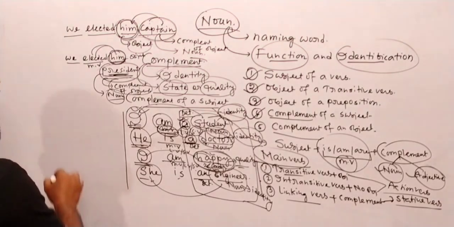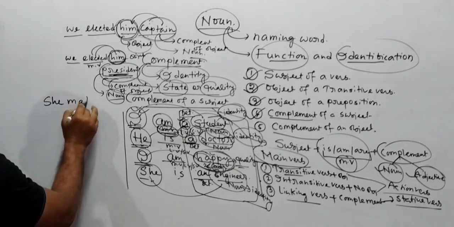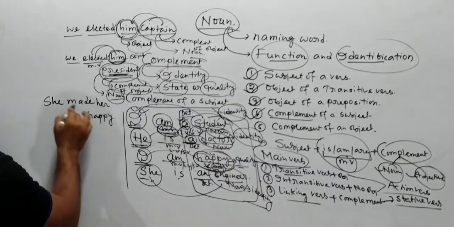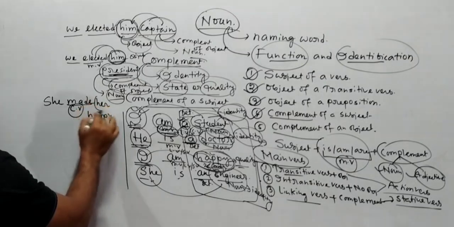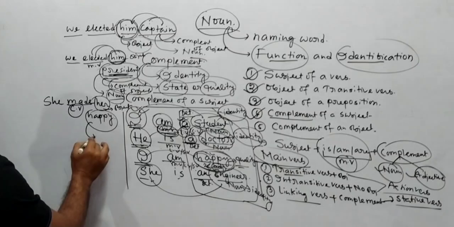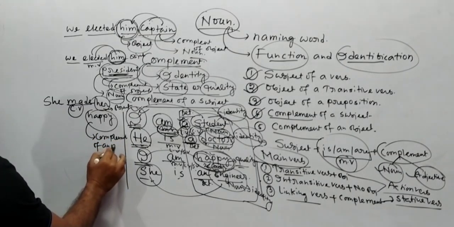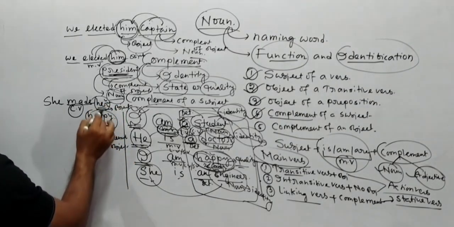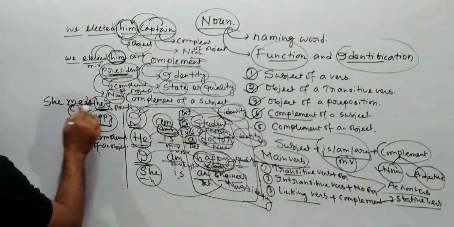Now let me write another sentence. She made her happy. Write down, she made her happy. This made is a causative verb. Her is the object of this verb, and this happy will be the complement of an object. Her is the object, and happy will be the complement of this object. Now we see that she made her happy.